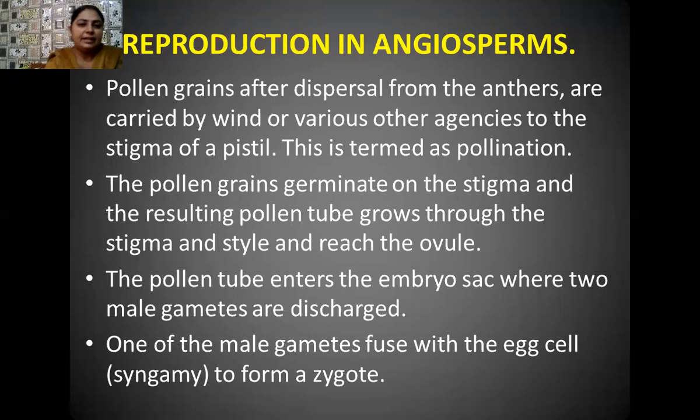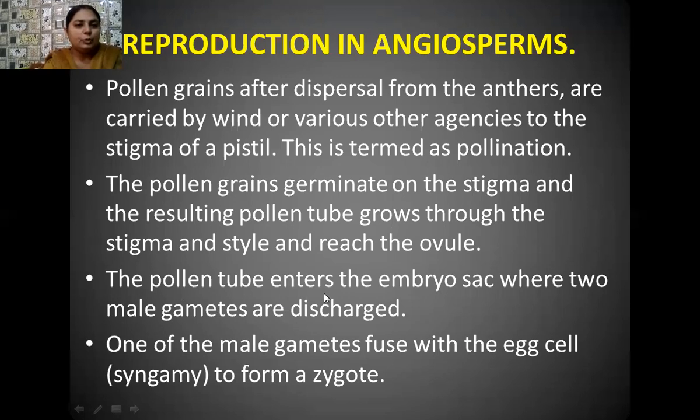Okay, student, next, when these pollen grains reach the stigma of the flower, they germinate on the stigma, and as a result, a pollen tube is formed. This pollen tube grows through the style and reaches the ovule.